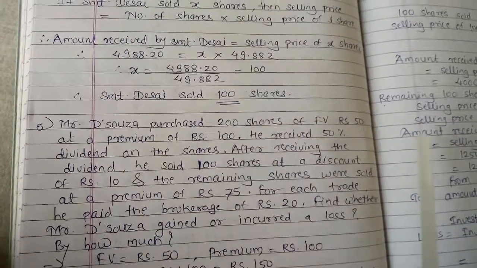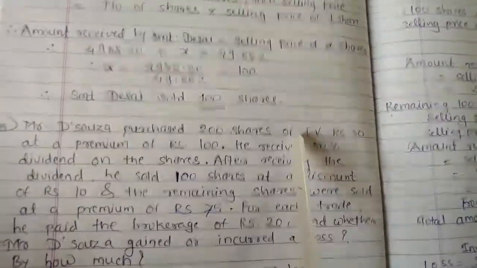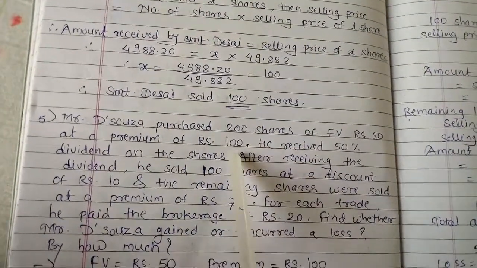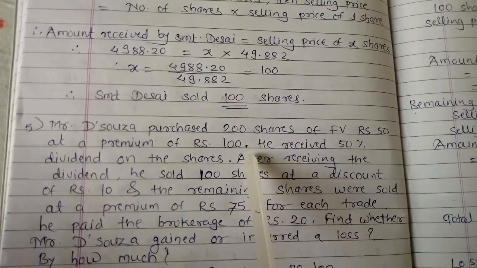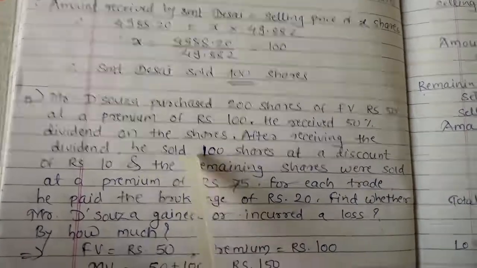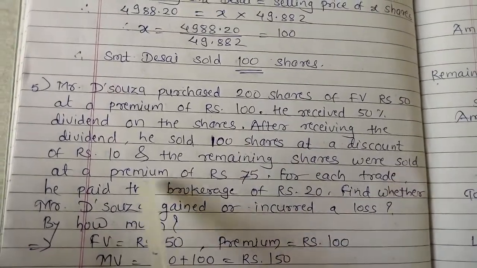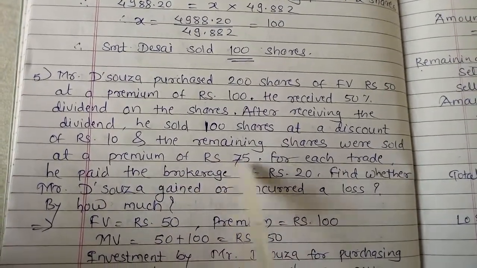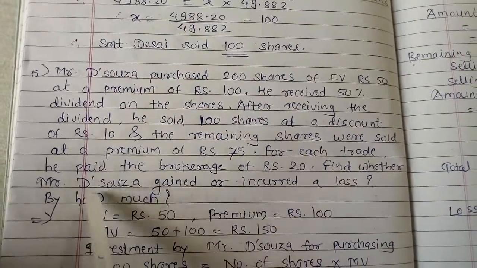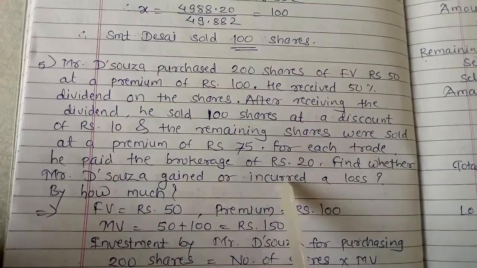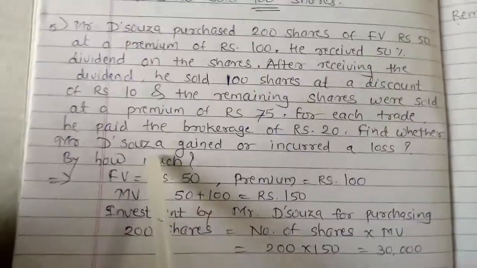Next, the fifth one, that is Mr. D'Souza purchased 200 shares of face value rupees 50 at a premium of rupees 100. He received 50% dividend on the shares. After receiving the dividend, he sold 100 shares at a discount of rupees 10, and the remaining shares were sold at a premium of rupees 75. For each trade, he paid a brokerage of rupees 20. So find whether Mr. D'Souza gained or incurred a loss, and by how much.